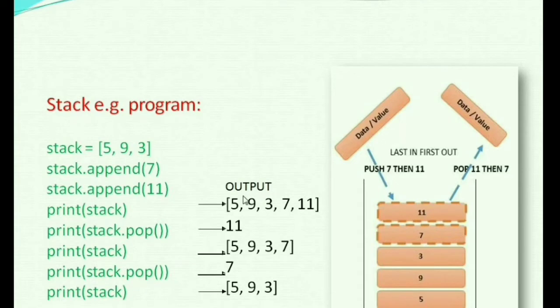Stack is containing 7, 9, 3. Whenever we are appending a value, it will be the topmost value. Here first we are inserting 7, then we are inserting 11, and when we are using pop function, then first 11 will be removed, then 7 will be removed, and we will have 5, 9, 3 in the stack.